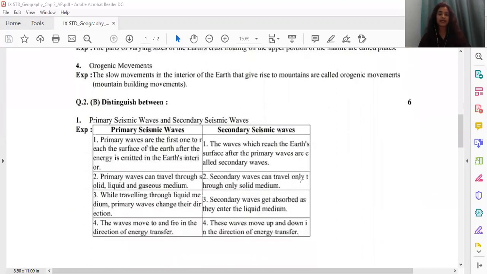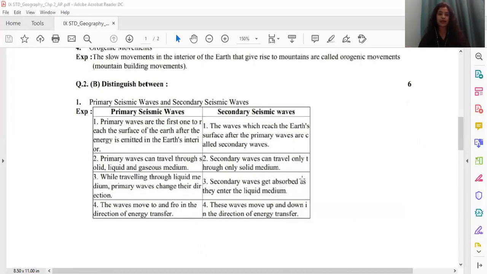Now moving ahead to question number 2B, distinguish between. Now here there are 3 distinguish between given, total 6 marks. So each distinguish is for 2 marks. The very first one, primary seismic waves and secondary seismic waves.